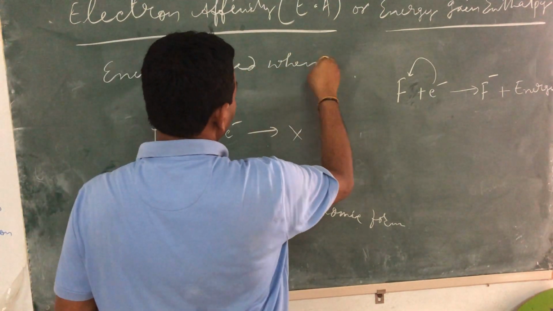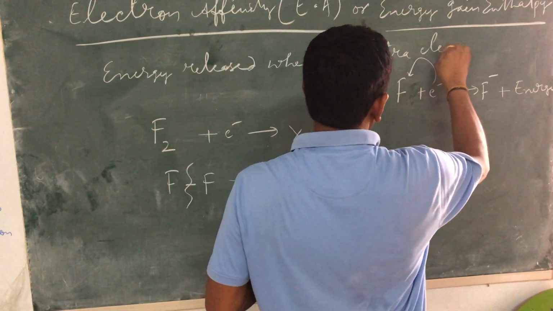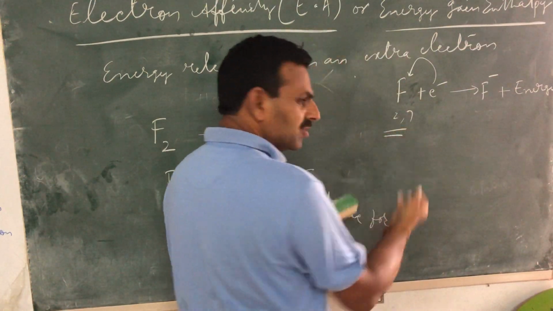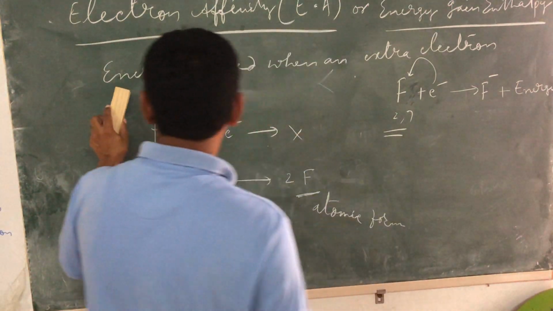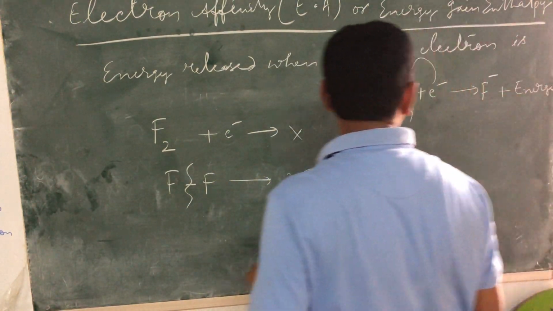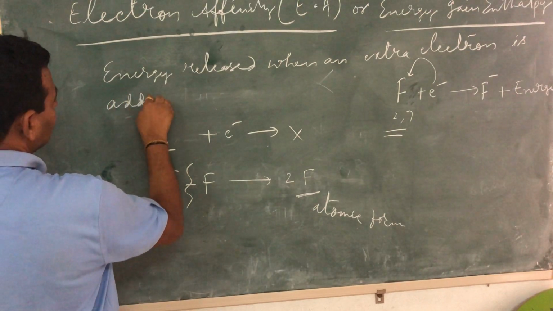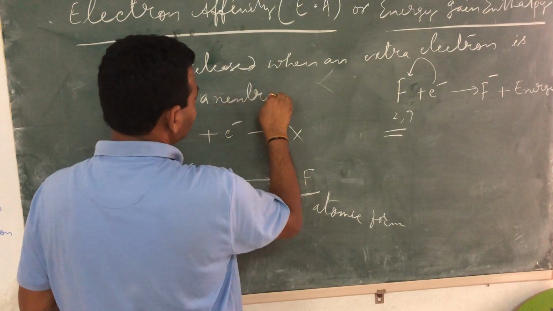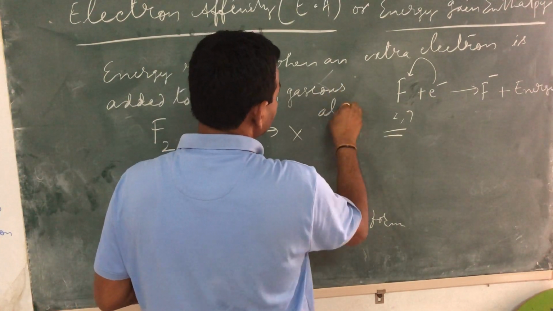Energy released when an extra electron, because already it has 2,7 and it's a neutral atom, but we are adding an extra electron. Energy released when an extra electron is added to, again, a neutral gaseous atom.